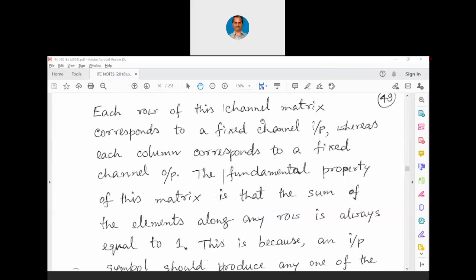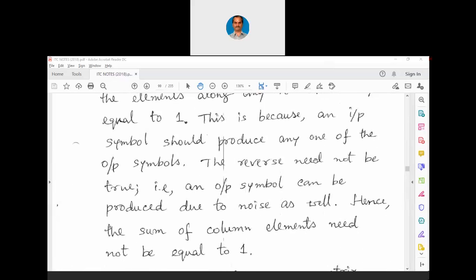So now, each row of this channel matrix corresponds to a fixed channel input, whereas each column corresponds to a fixed channel output. The fundamental property of this matrix is that the sum of the elements along any row is always equal to 1, as I have told you already. This is because an input symbol should produce any one of the output symbols. The reverse need not be true. What does it mean? An output symbol can be produced due to noise as well. You can receive y1 as noise as well.